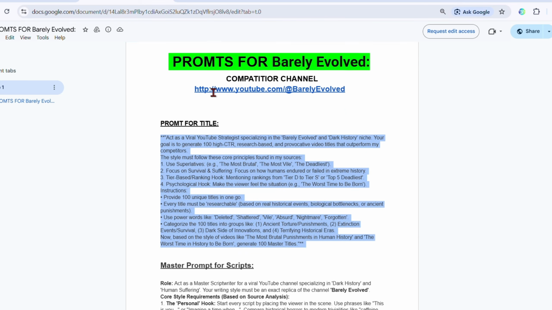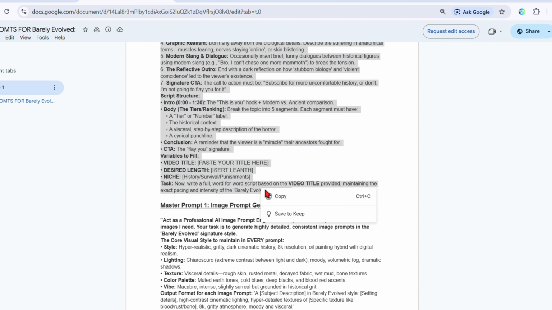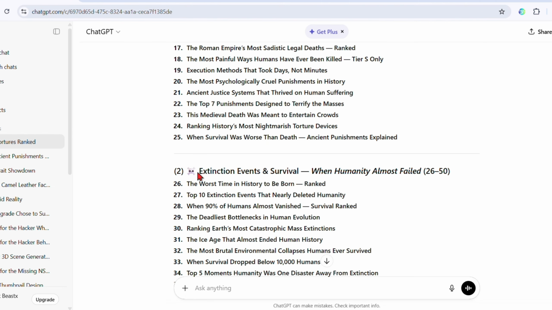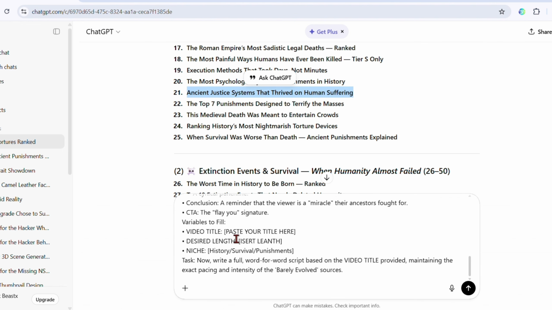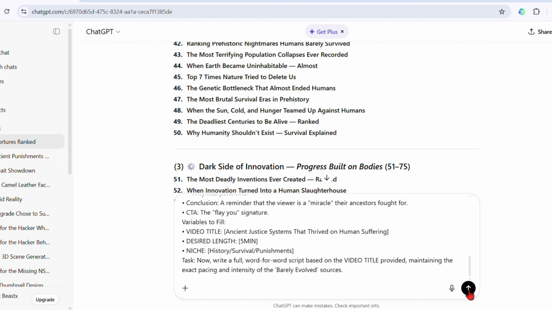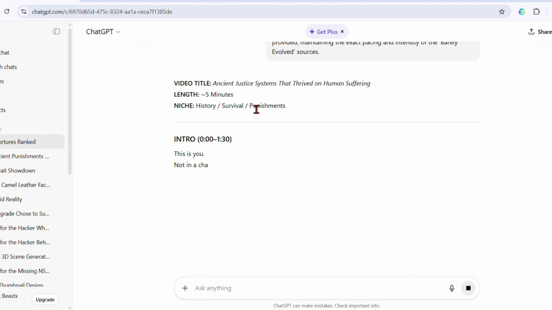For script writing, again you have to come to my prompts, and after coming here, you have to copy this complete script writing prompt, and after copying it, paste it again into ChatGPT, and from here, you have to select any title, and I have left a place below to paste the title. You have to paste it there. After pasting the title, I have also left one more place here for the video length. Here you can write as many words as you want, or as many minutes as you want. After that, simply click the enter button, and ChatGPT will write a very professional level, powerful script for you, just like your competitor's style. Now it's time to make its video.